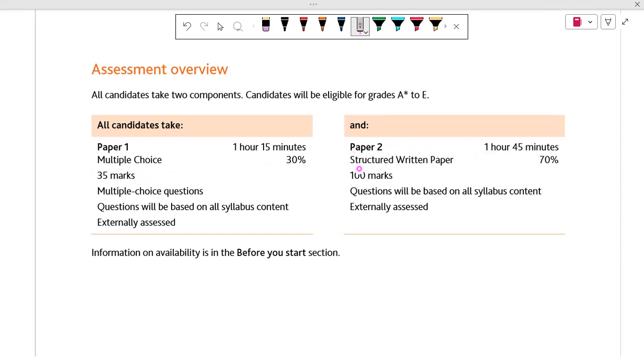In paper two you will have 100 marks and 5 questions to solve. All the questions are compulsory.